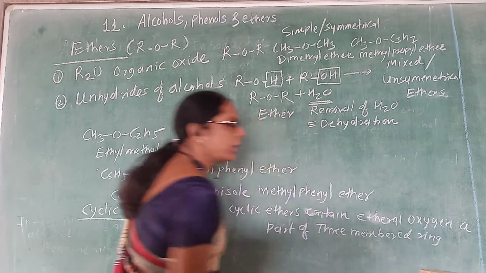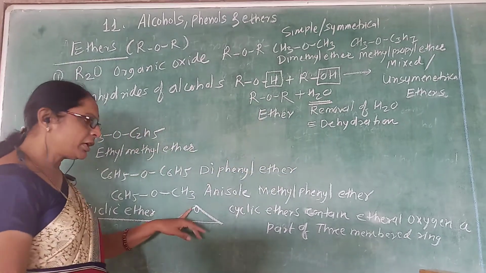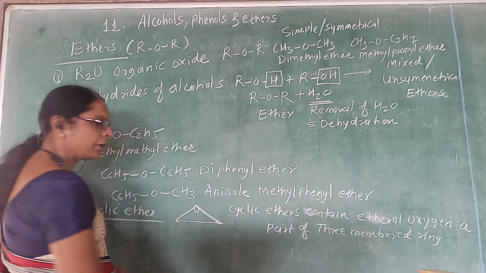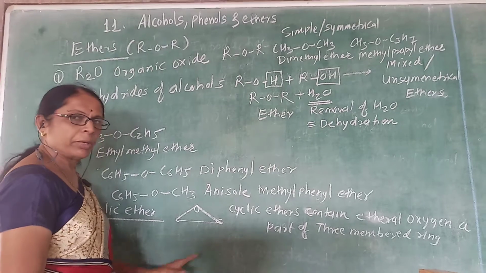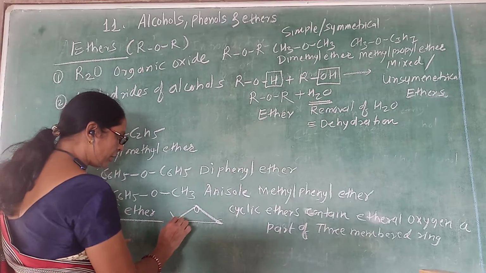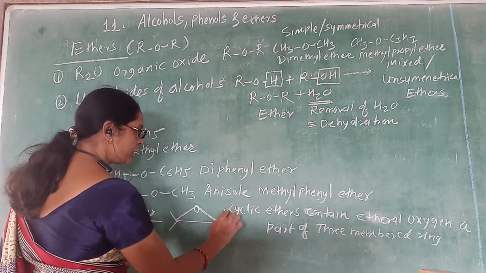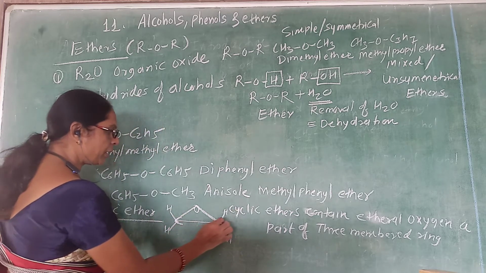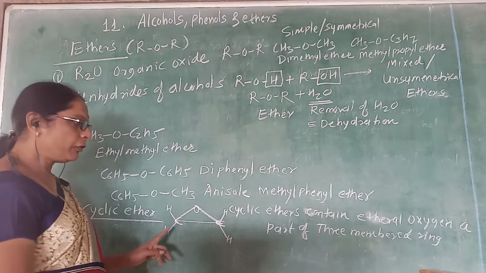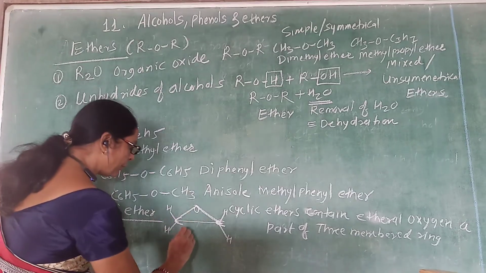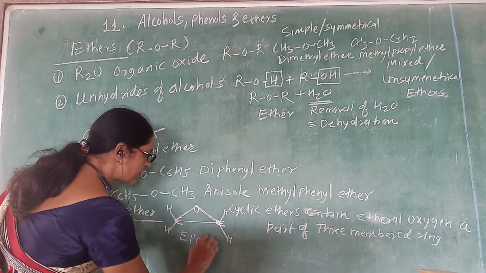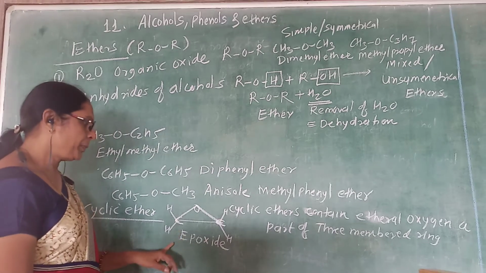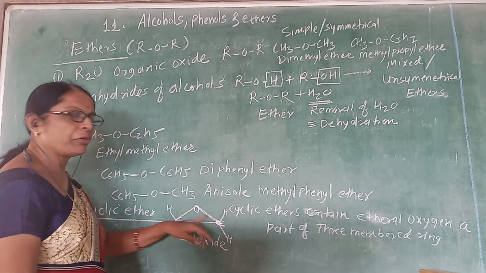So in order for the condition of the cyclic ether, where it is an ether that is cyclic, it has one oxygen, and if you consider a ring of 3 members, it has 2 carbons and 1 oxygen, right? So like this. Suppose this is a CH2, as the hydrogen is written. So like this way, this carbon and this oxygen. Therefore, this type of compound is called an ether, and these ethers are represented as epoxide. They are represented as epoxide. So epoxide has at least 2 carbons and 1 oxygen.